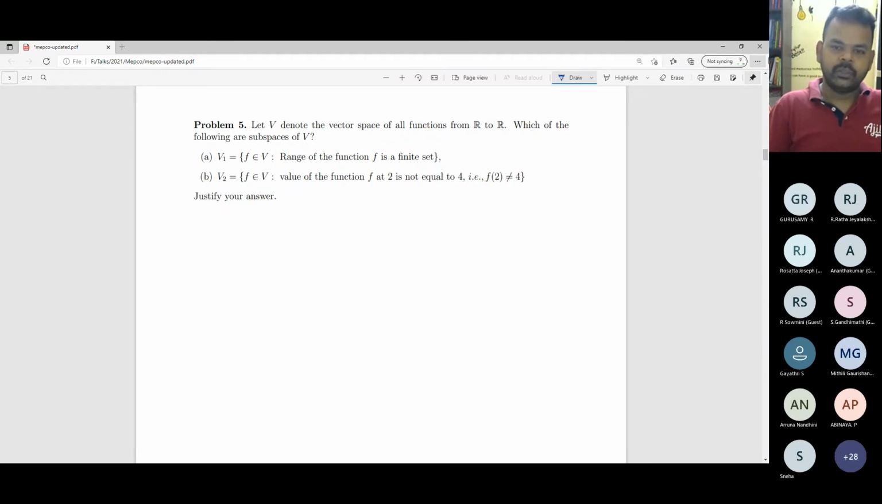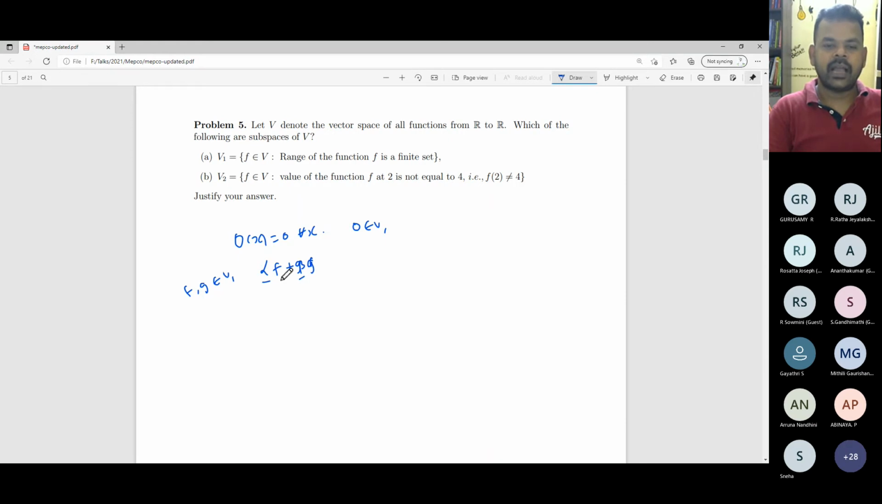For a subspace, now we have to check only 2 conditions. The 0 function, 0 of x equal to 0 for every x, hence the range of the 0 function is a finite set. So 0 belongs to your set V1. If you take 2 functions f and g, both having finite range, meaning the number of elements in the range of f as well as the range of g are finite, and alpha and beta are particular complex numbers.